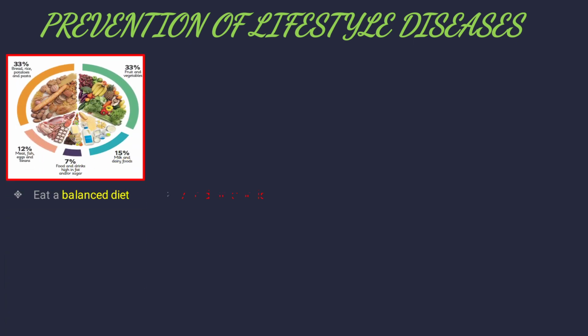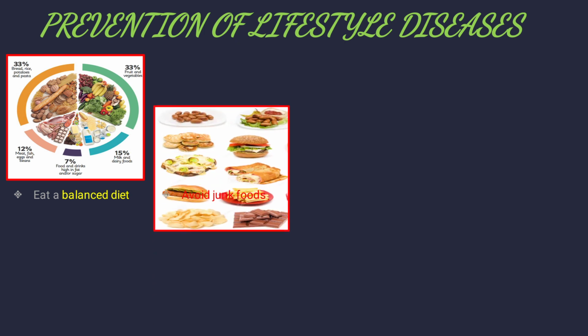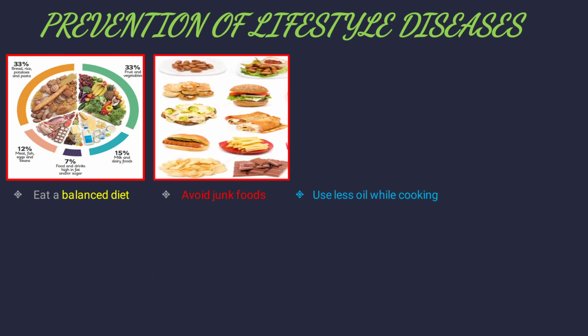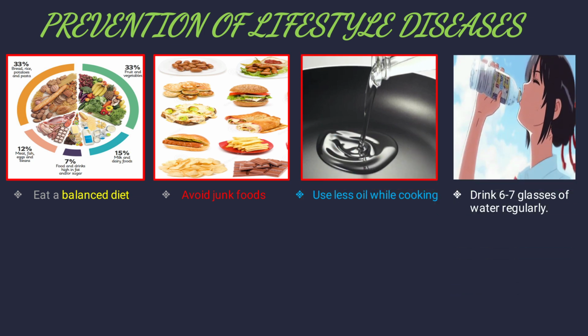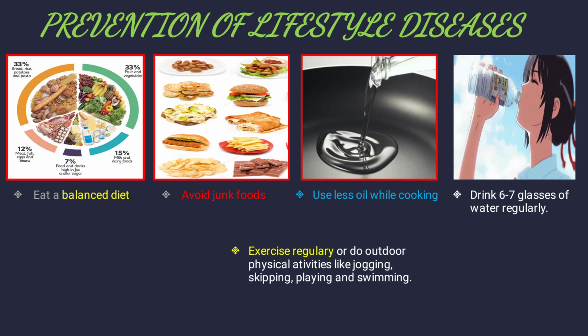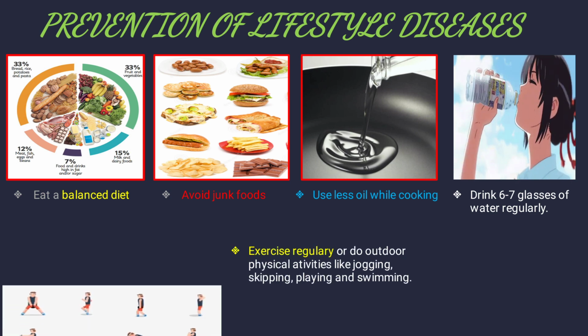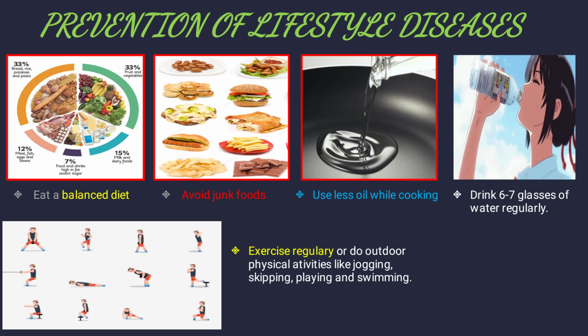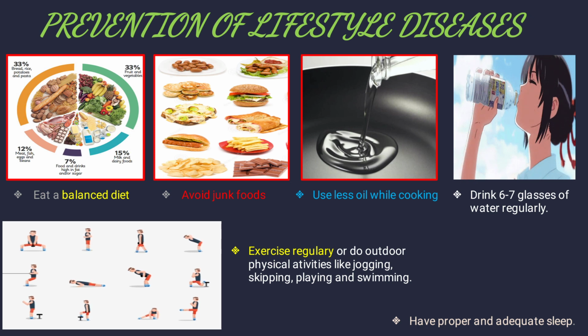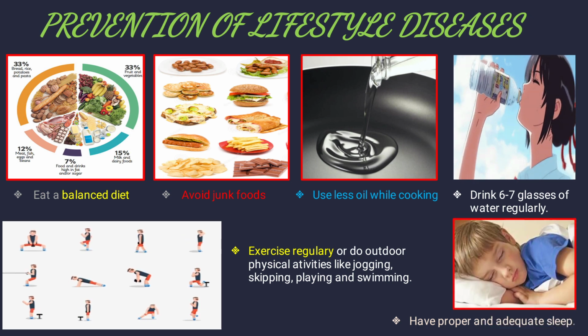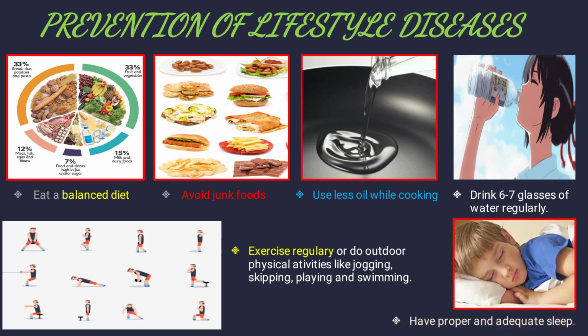Prevention of lifestyle diseases: how can we prevent them? Eat a balanced diet, avoid junk foods, use less oil while cooking, drink 6 to 7 glasses of water regularly, exercise regularly or do outdoor physical activities like jogging, skipping, playing and swimming, and have proper and adequate sleep. If we do these things, we will not have lifestyle diseases, meaning diabetes, high blood pressure, obesity.